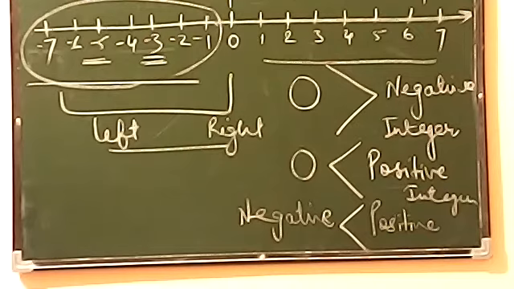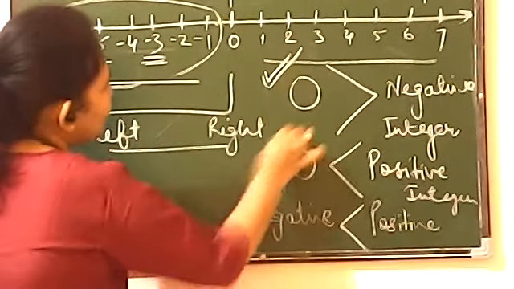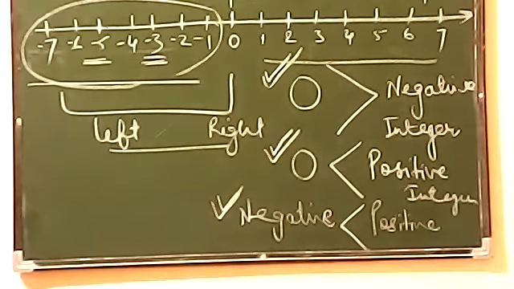This is the most important conclusion. So we have three main important conclusions, beta. The first one is this, the second one is this, and the third one is this. Please make a note of these all three points on your fair copy.